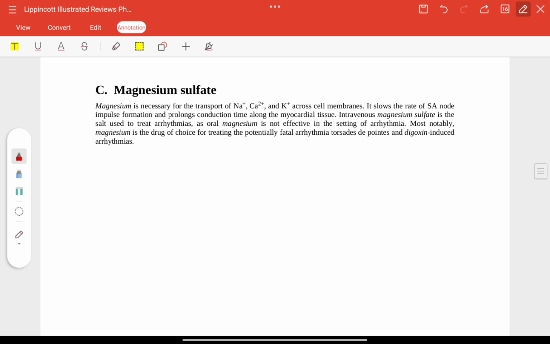Magnesium sulfate is necessary for transport of sodium, calcium and potassium. It slows SA node impulse formation and prolongs the conduction time along the myocardial tissue. IV magnesium sulfate is the salt used to treat arrhythmias. And most notably, it is the drug of choice for treating the fatal arrhythmia torsades de pointes and digoxin-induced arrhythmias.